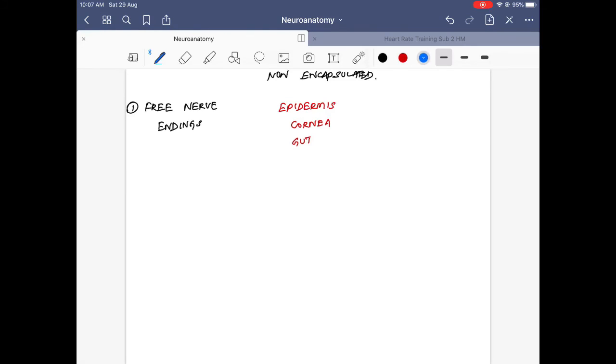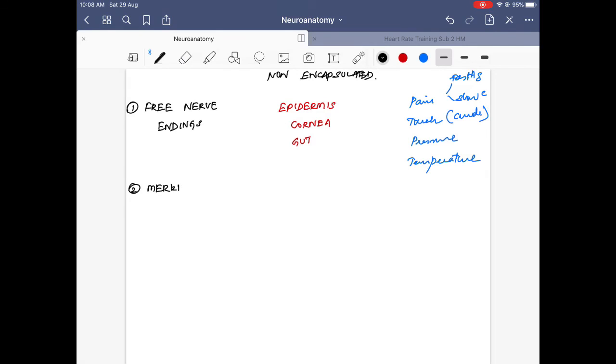They are responsible for almost all sensory modalities like pain, crude touch, pressure, and temperature. In pain, we have two types: fast pain and slow pain. Based on the nerve fiber relaying it, fast pain is A delta and slow pain is C fibers. We have already discussed this.